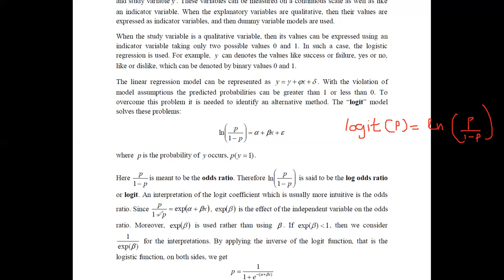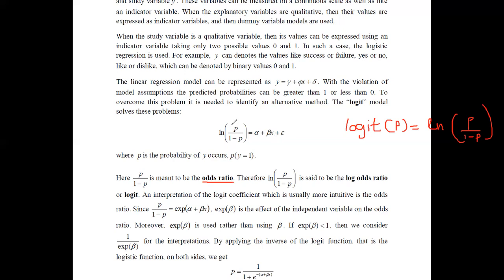It is because rather than interpreting a value as p, we tend to do the interpretation in this form, p over 1 minus p. Here p divided by 1 minus p actually has a meaning, because we have identified that p divided by 1 minus p is the odds ratio. Therefore, if you take this quantity,